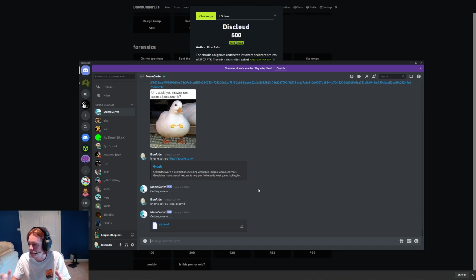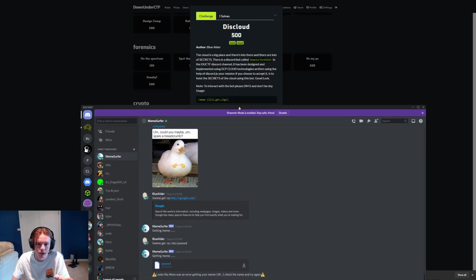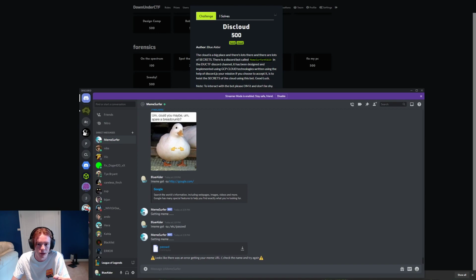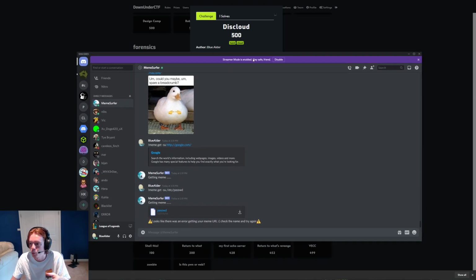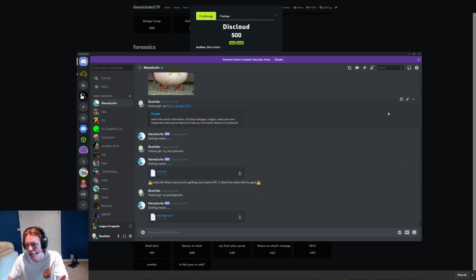So then we need to go back to the challenge description. And remember it says that this is written using discord.js. So this is a Node bot. So with Node, with npm and all that stuff, there's usually package.json and then there's your index.js. But package.json will tell you where the entry point of the function is. So if we do a meme get -su of package.json, hopefully all the directories are all good, which it is. So we get package.json there.